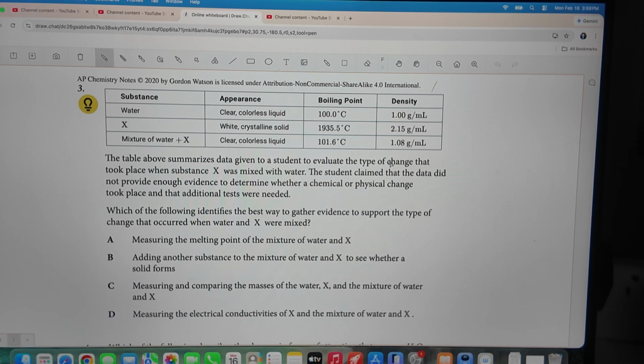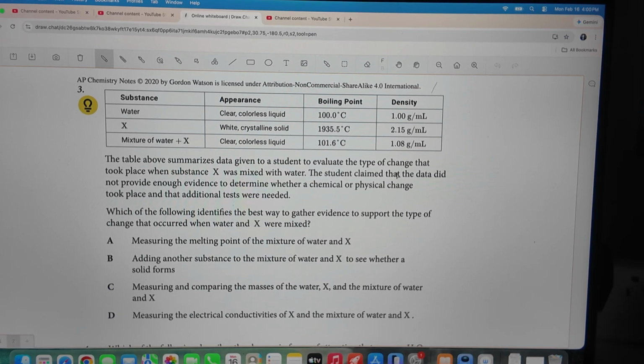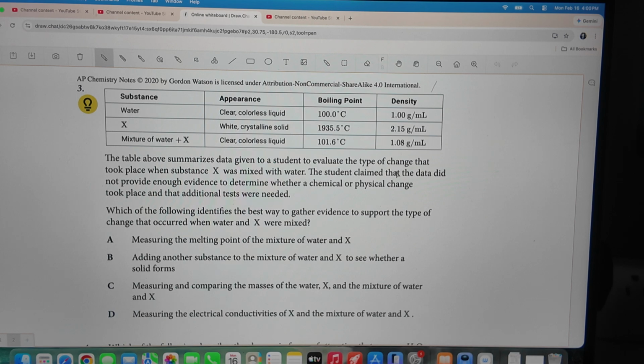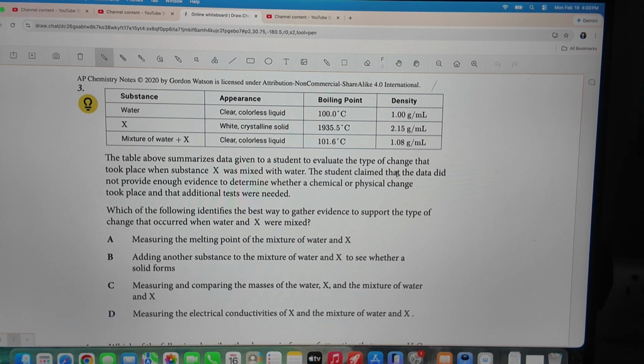Okay. This table above summarizes data given to a student to evaluate the type of change that took place when substance X was mixed with water. The student claimed that the data did not provide enough evidence to determine whether a chemical or physical change took place, and additional tests were needed. Which of the following identifies the best way to gather evidence to support the type of change that occurred when water and X were mixed?